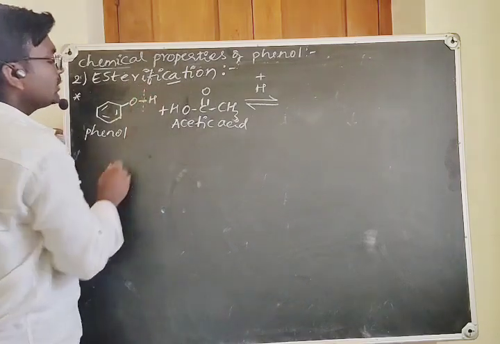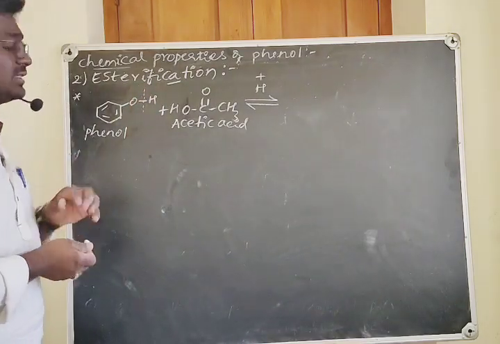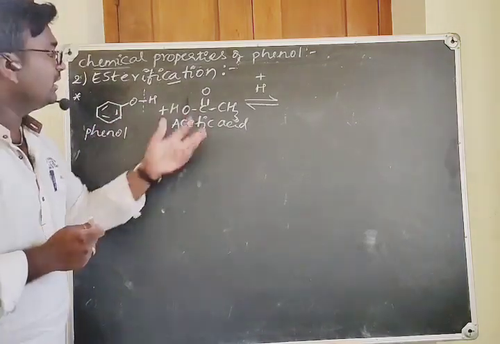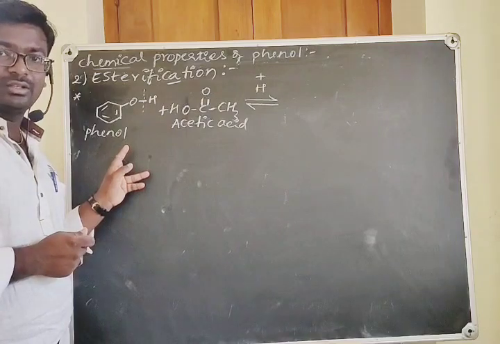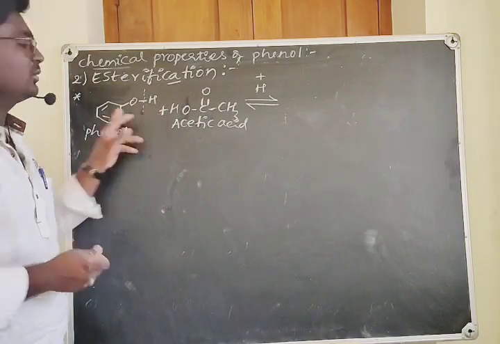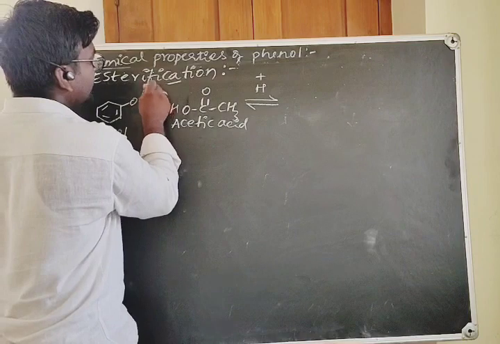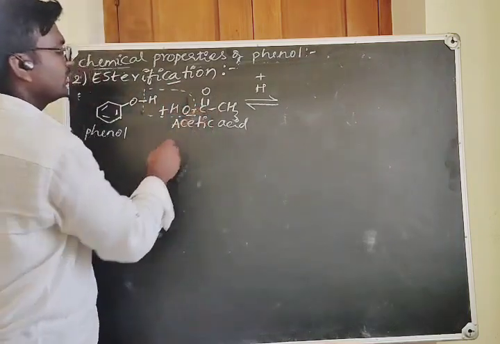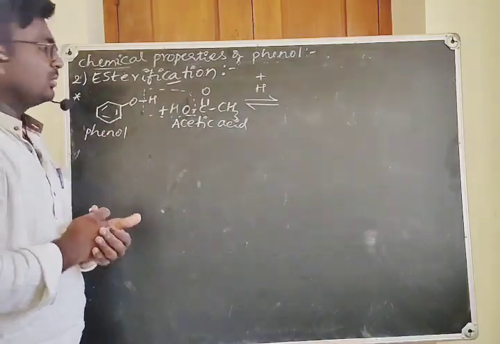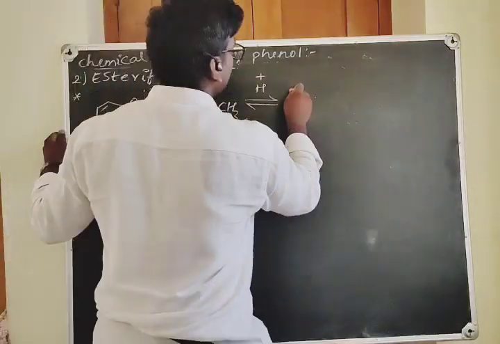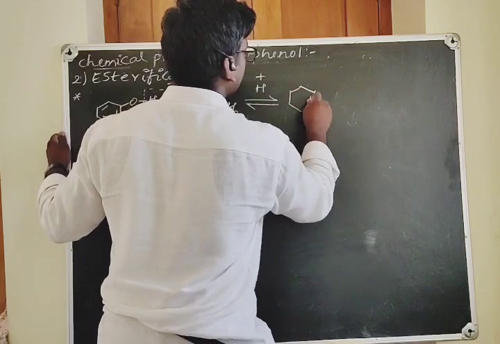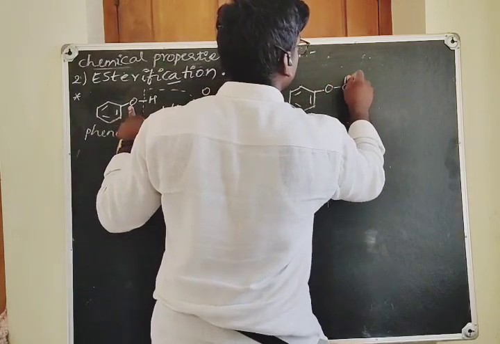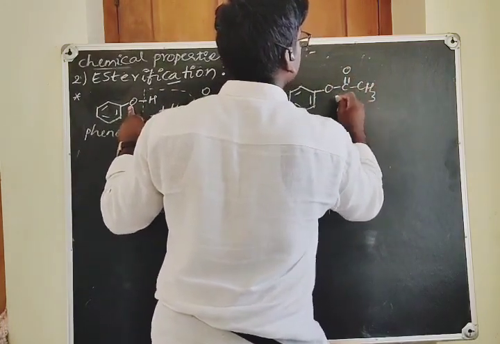The cleavage of the OH bond in phenol takes place. See, it is a key point during the esterification reaction where the OH bond breaks, whether in carboxylic acids or in phenols. Okay, it breaks in phenols. Here the OH bond breaks, and in acetic acid the CO bond breaks. This is a key point also. It comes out as H2O, and these will join together. You can have this OCOCH3. It is like RCOOR dash.